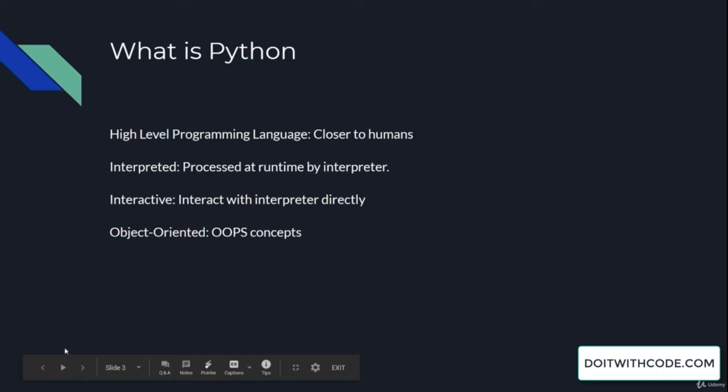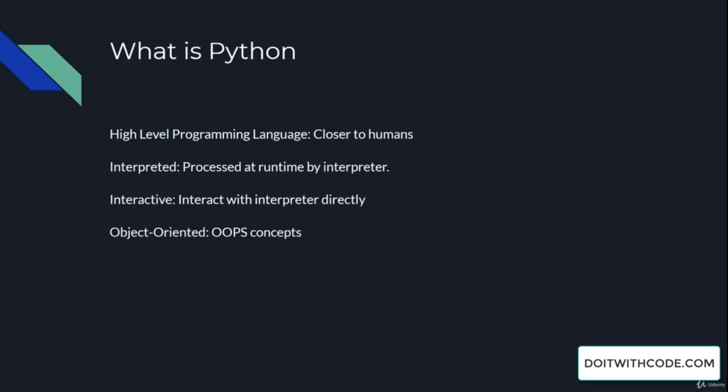So before we begin, let's talk about what Python is. Python is a high-level programming language that is closer to humans instead of computers. When I say that it is closer to humans, I mean that the language is human understandable. It has one layer called the interpreter that acts as a converter from human readable code to machine code.